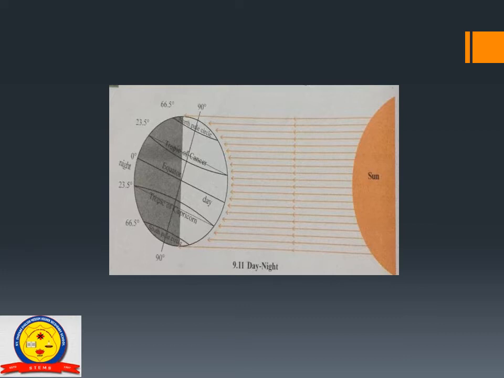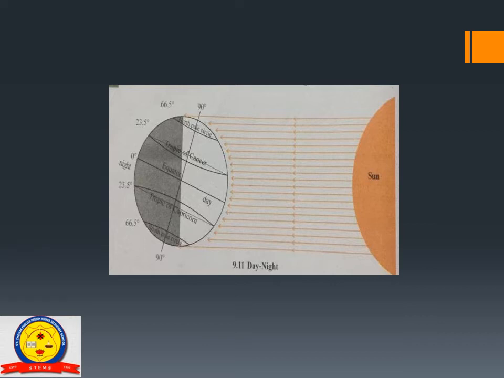And the vertical sun rays fall on the Tropic of Cancer. In the figure, the northern hemisphere is inclined towards the sun. So the day is longer there and the night is shorter. The day is shorter and the night is longer when the sun rays are slant.